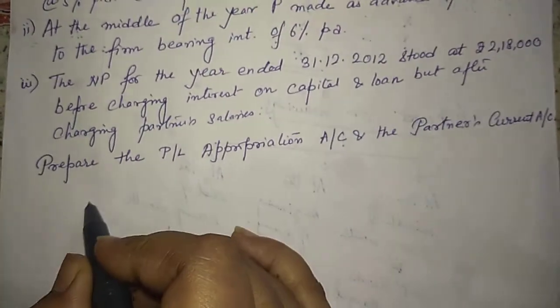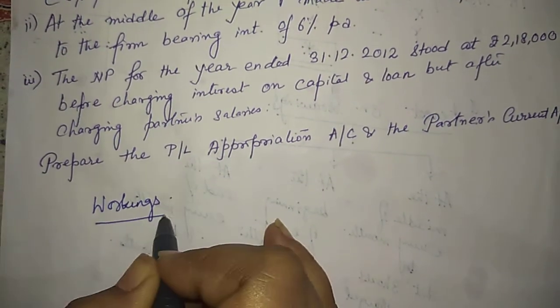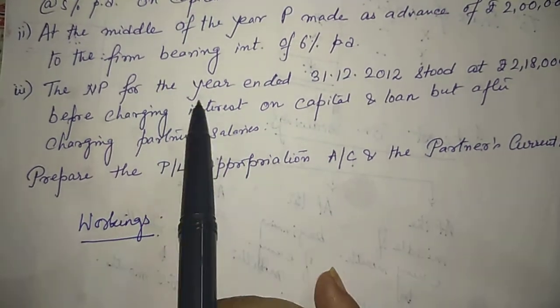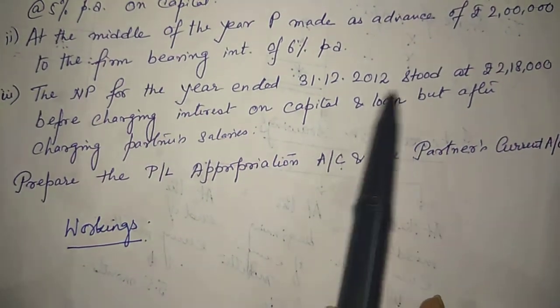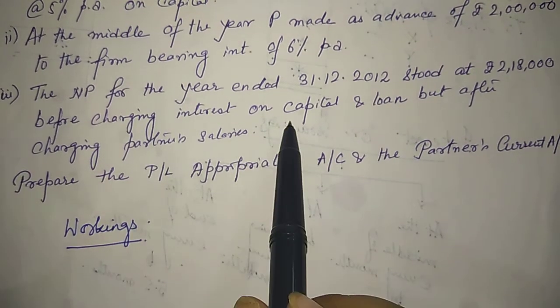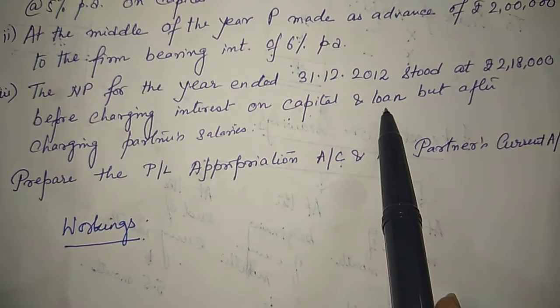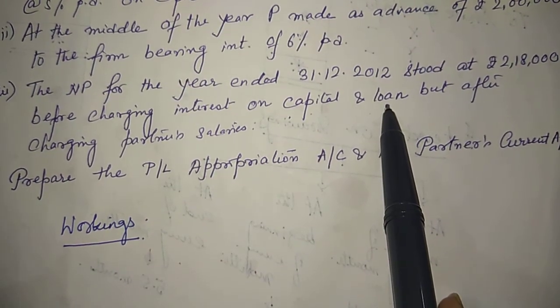What they are saying. Let me first explain this thing. The net profit for the year ended 31st December 2012 stood at rupees 2,18,000 before charging interest on capital and loan. That means from here, interest on capital and loan has not been deducted. Okay.